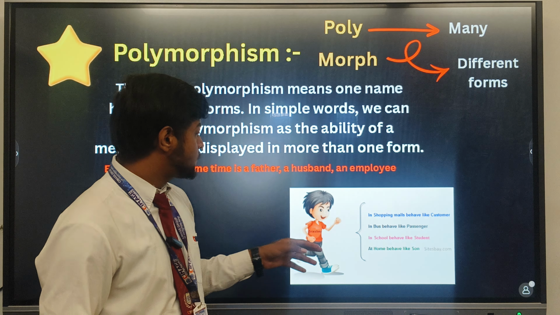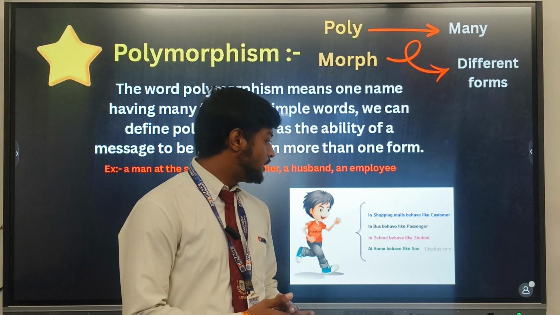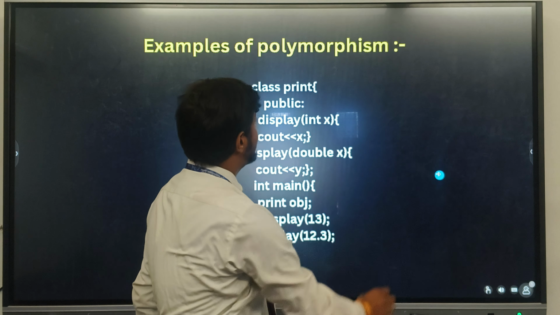As you see in this example, in a shopping mall, a boy behaves like a customer for the seller, and in a bus he behaves like a passenger for the driver. And in the next slide,